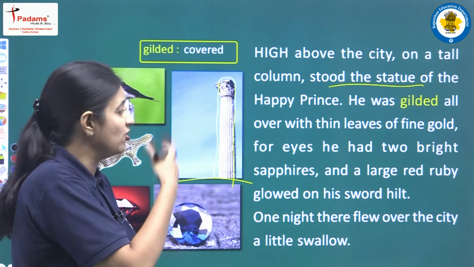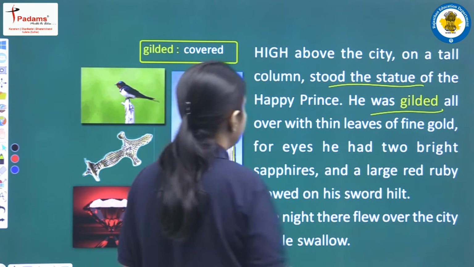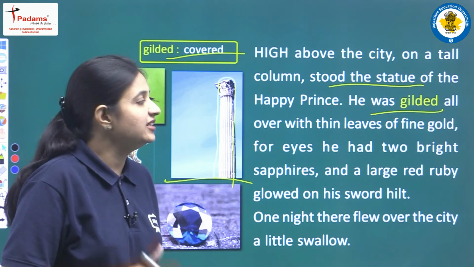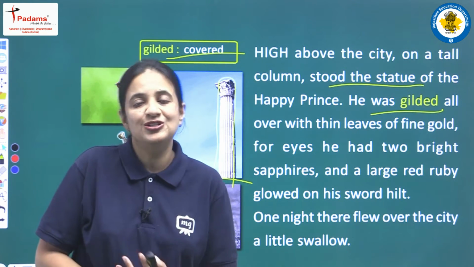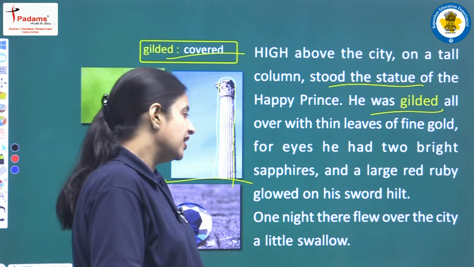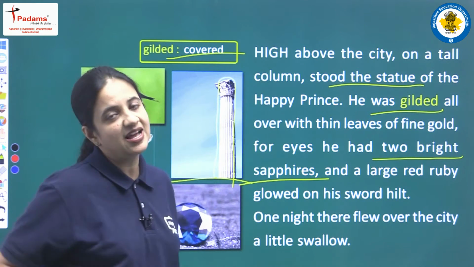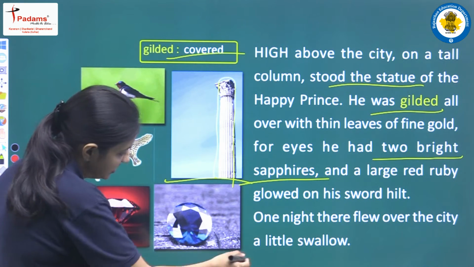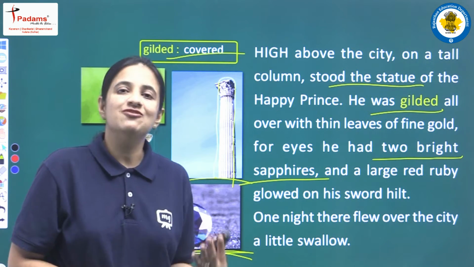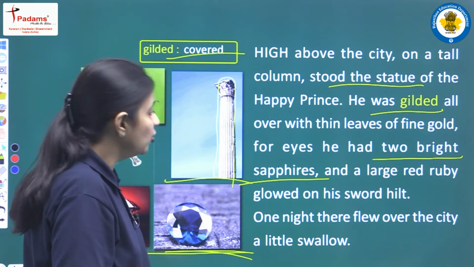And this thing we have also read, that statue of Happy Prince was gilded. Gilded means covered. So that statue was gilded all over with thin leaves of fine gold. One layer of gold was there all over that statue, and for eyes that statue was having two bright sapphires. Sapphire is a kind of precious stone. In this picture we all can see this stone is of blue color. So in place of the eyeballs he was having two precious stones, and a large red ruby glowed on his sword hilt.